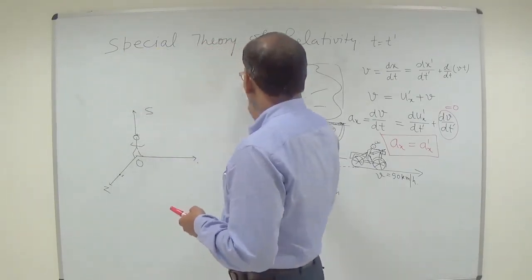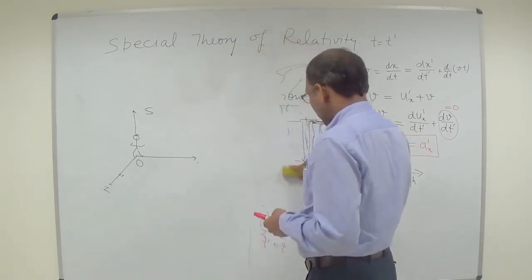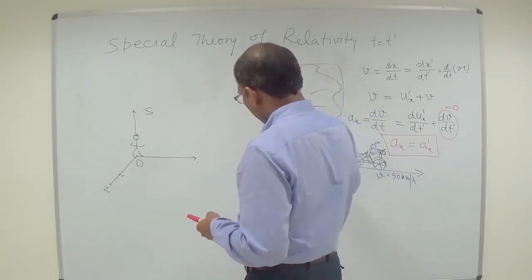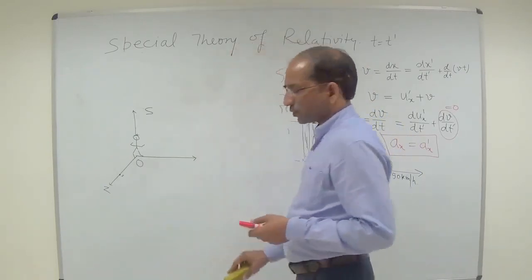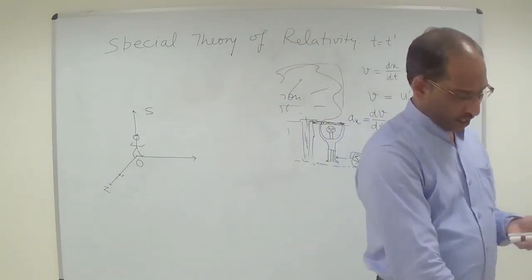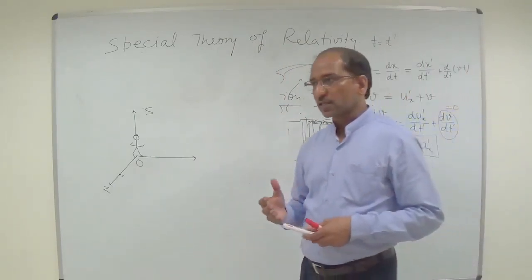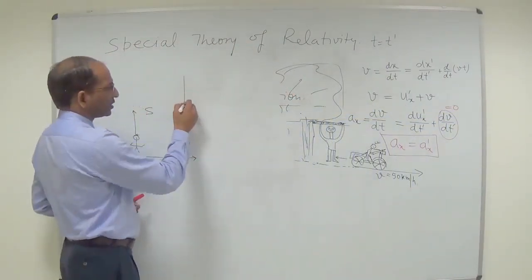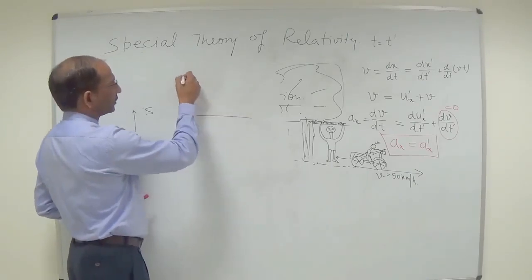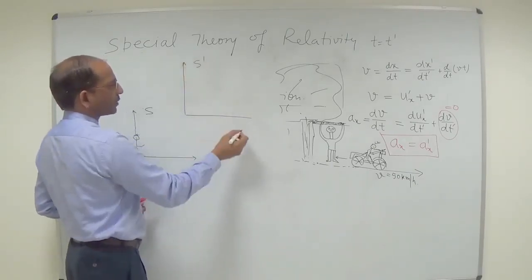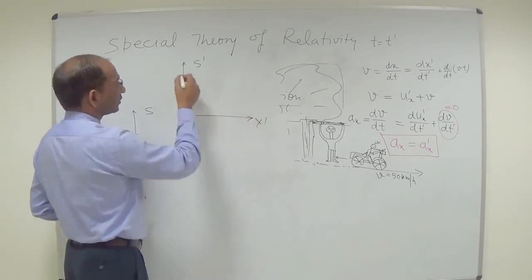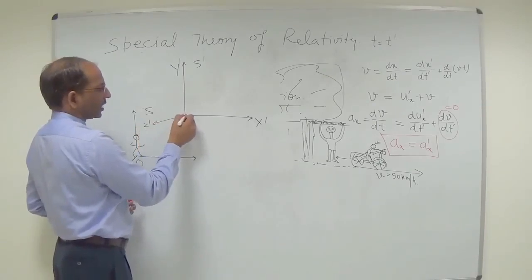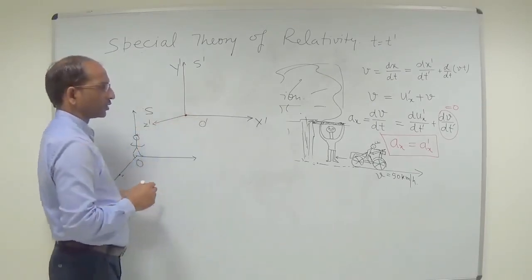We have been reading Galilean transformation, and we have seen the set of equations when the S prime plane is moving along the positive x direction, positive y direction and positive z direction. So now the S prime plane is moving; this is the S prime plane, these are the x prime, y prime and z prime directions, and here is the O prime observer.